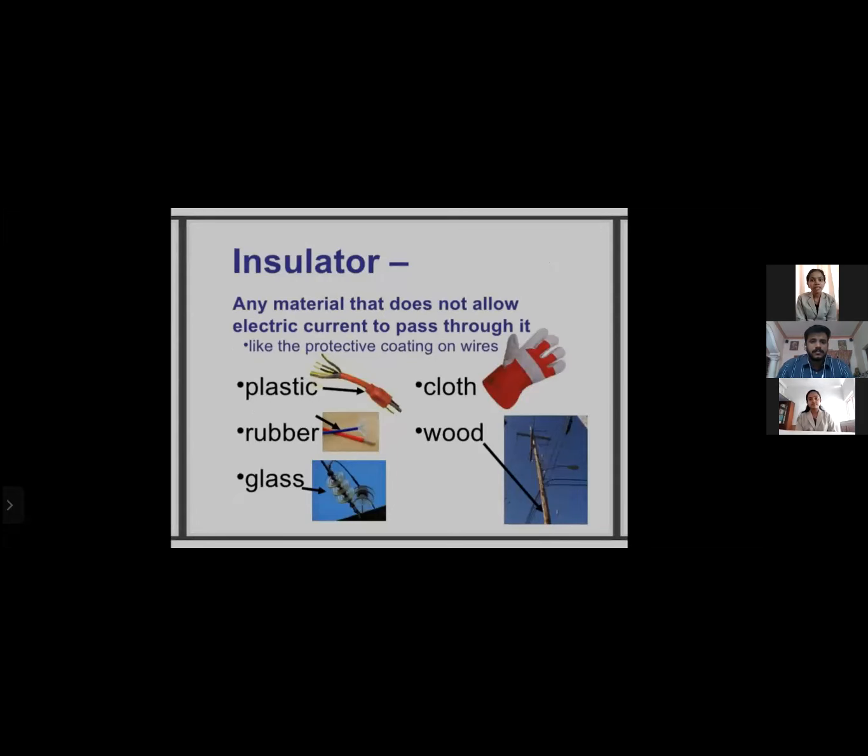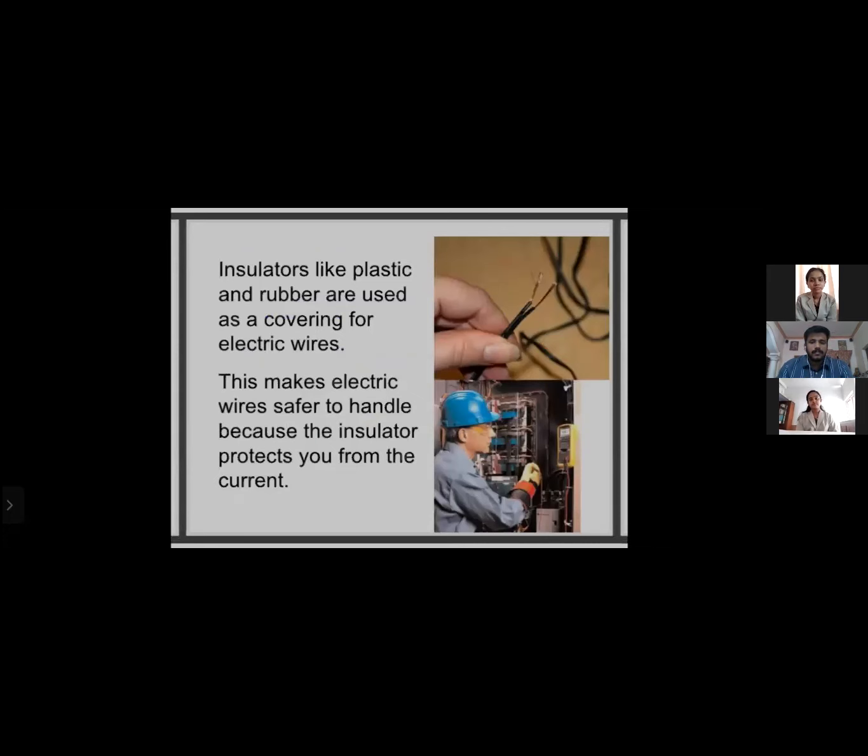Insulators. Any material that does not allow electric current to pass through it, like the protective coating on wires. Examples are plastic, rubber, glass, cloth, and wood. Insulators like plastic and rubber are used as a covering for electric wires. This makes electric wires safer to handle because the insulator protects you from the current.